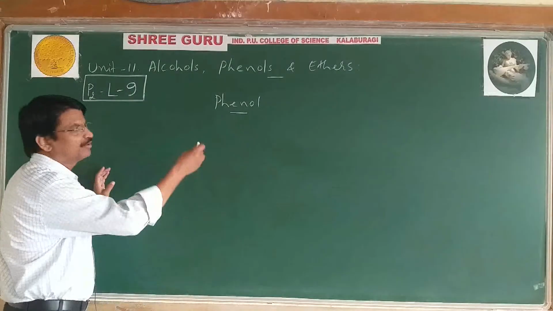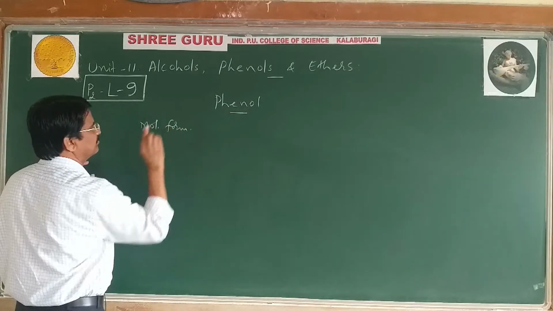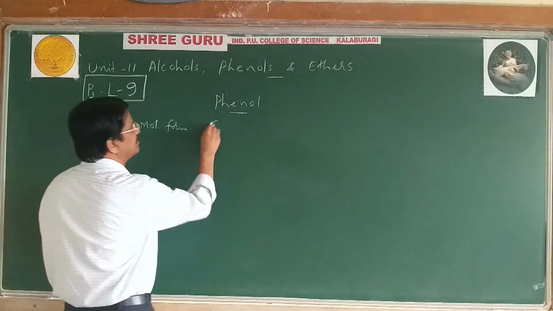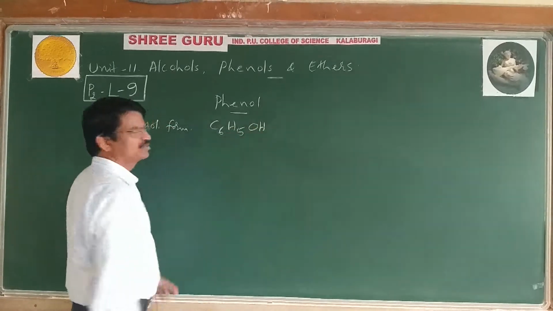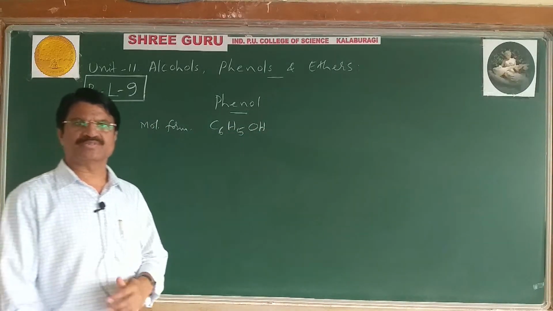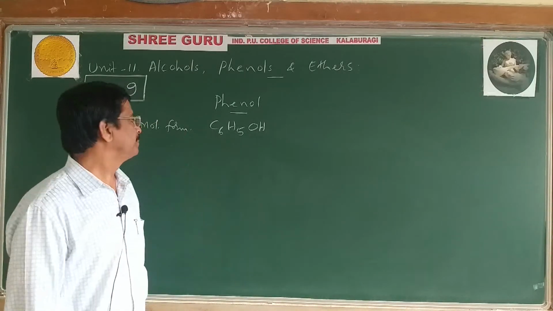Now the molecular formula of phenol is C6H5OH. This is the molecular formula of phenol.